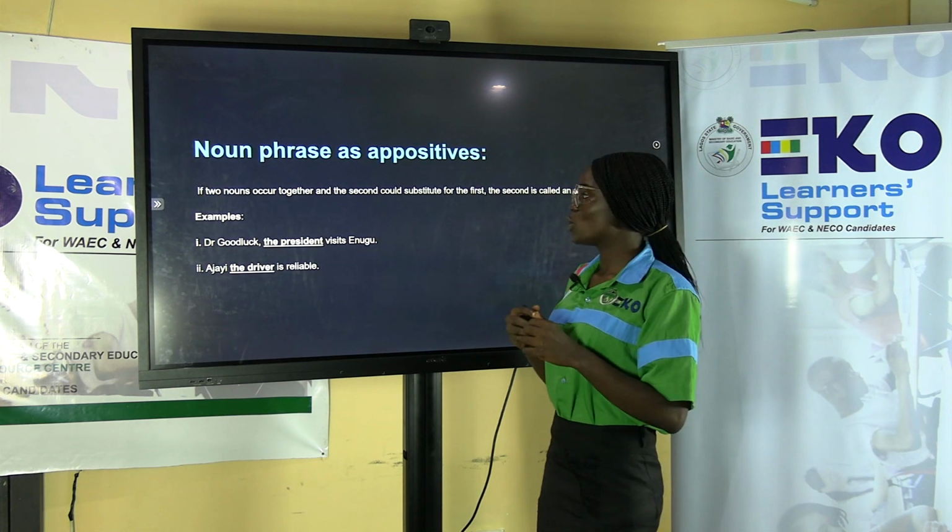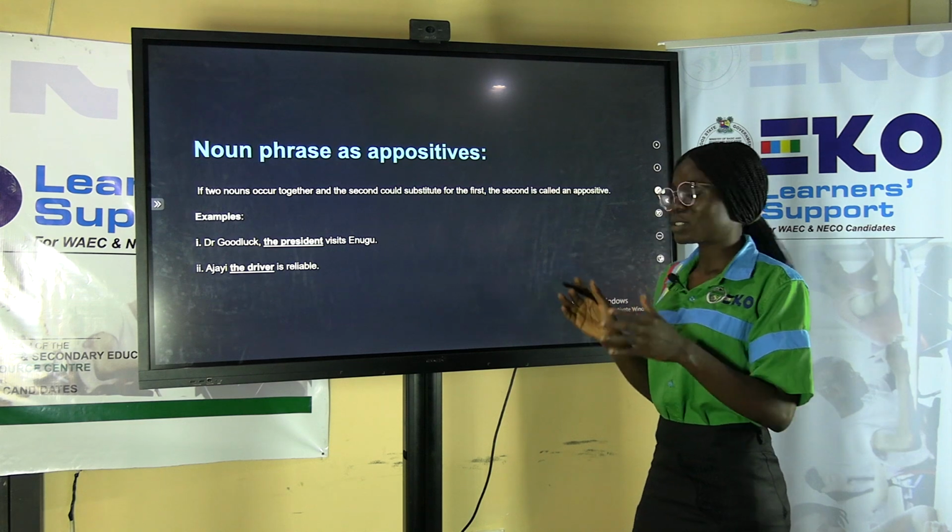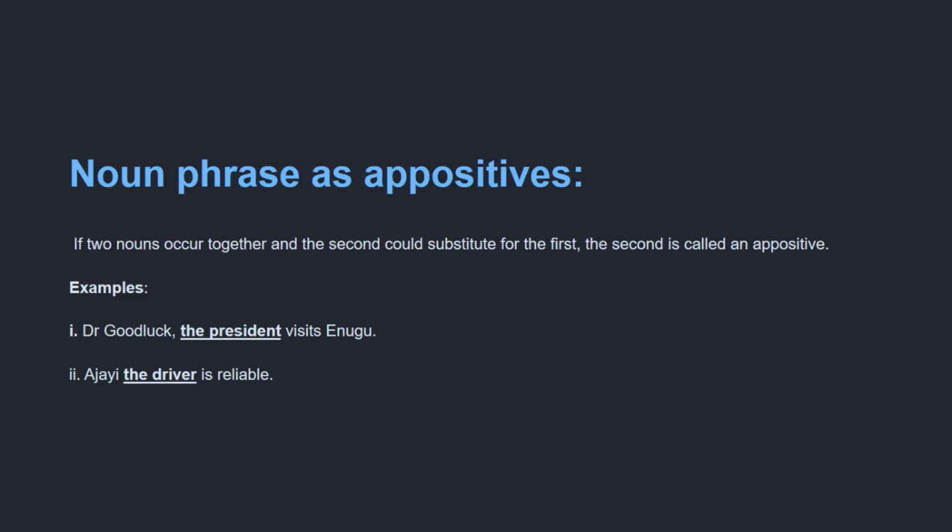Noun phrase can also function as appositives, and that will be our last function of a noun before we go to our questions. If two nouns occur together and the second could substitute for the first, the second is called an appositive. What does that mean?